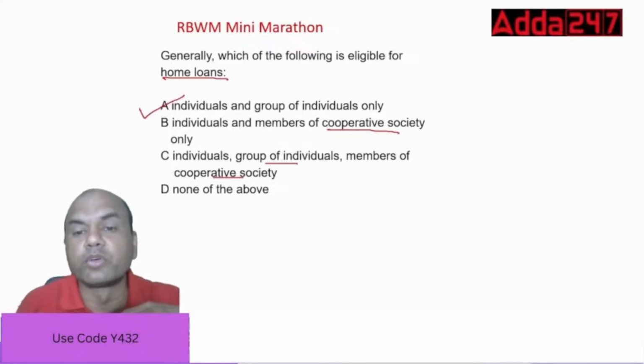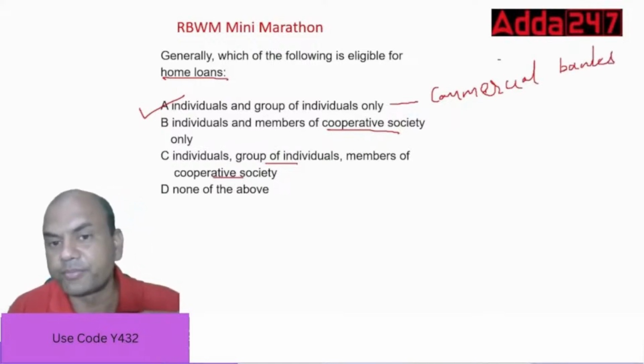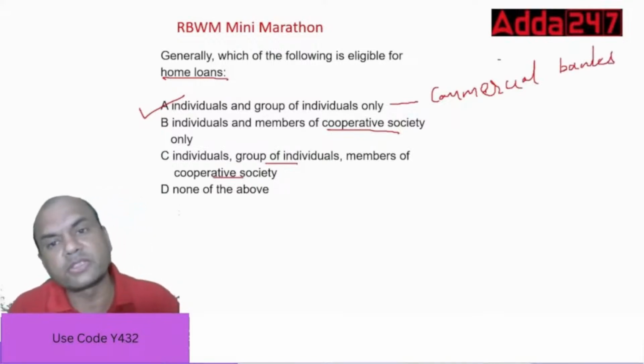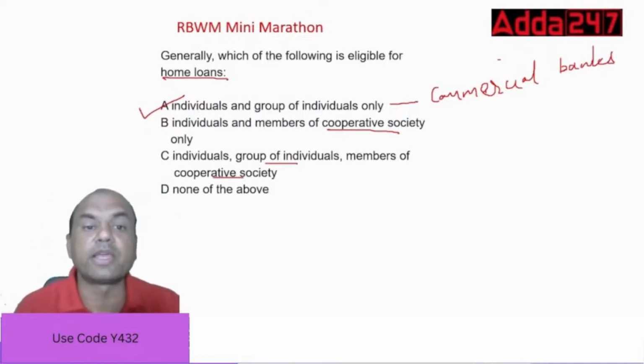Here we are talking of loans from commercial banks. Because in cooperative banks, you'll get the loan if you are a member of that cooperative society. So that's why A is the only answer over here.